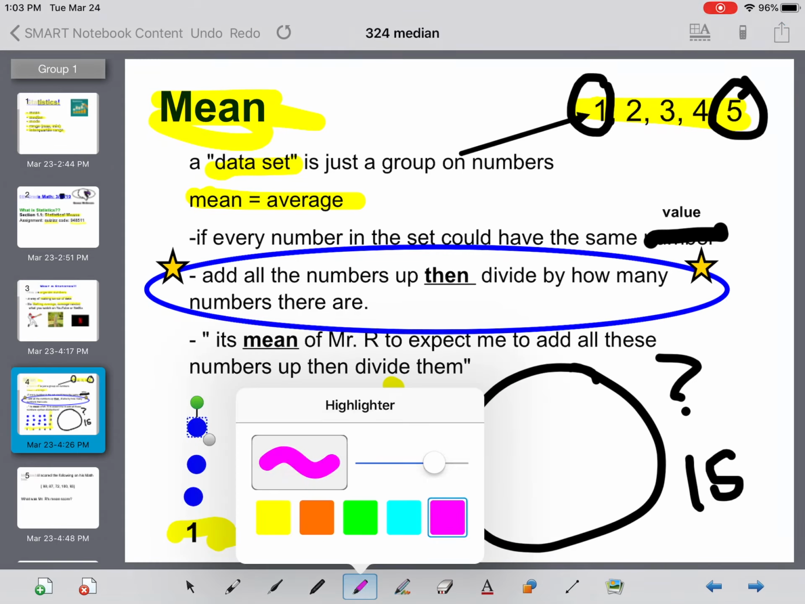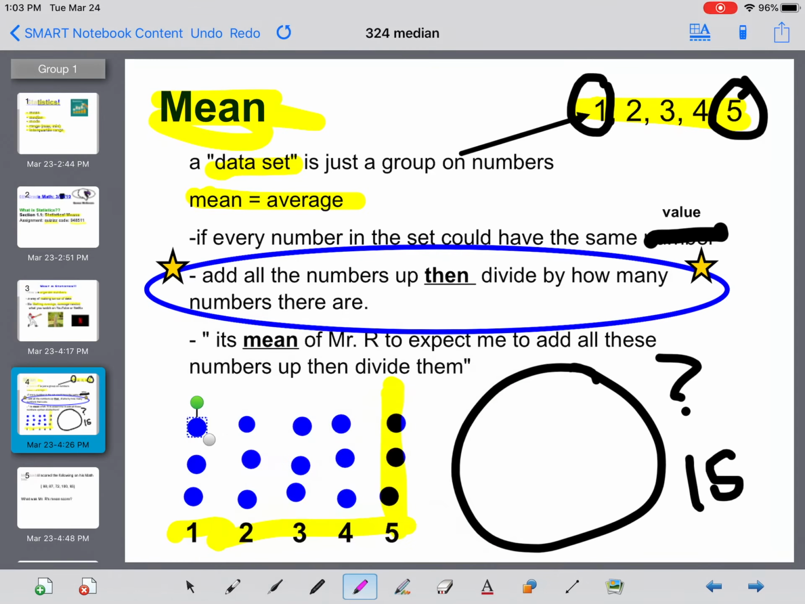Well, look at it, it's 3. So 3 would be our mean. A good way of remembering what a mean is: it is mean of Mr. Randall to expect me to add all these numbers up and divide them.